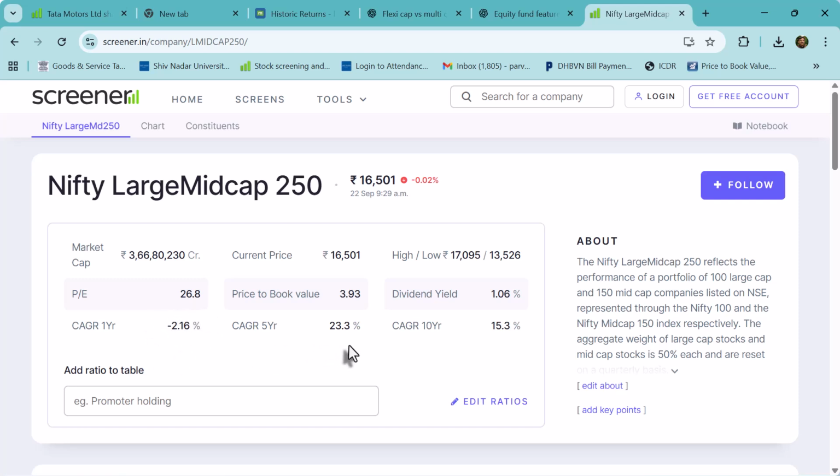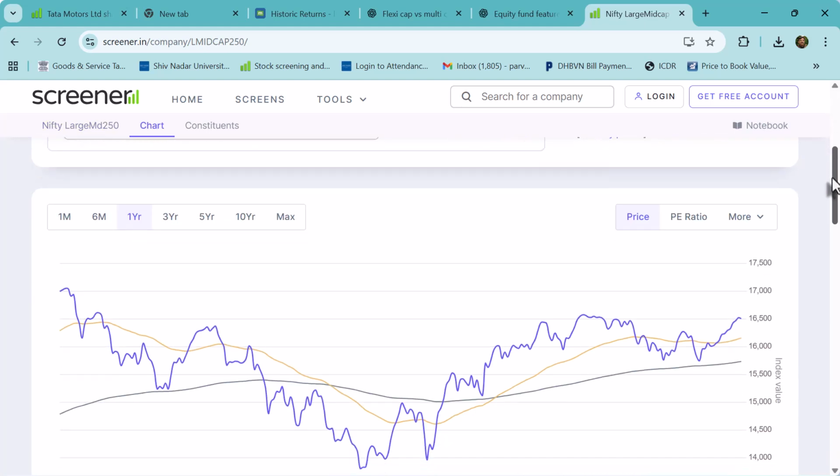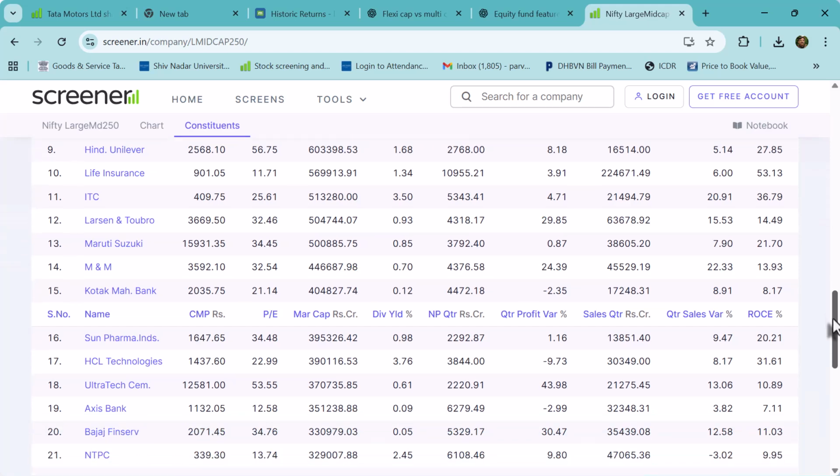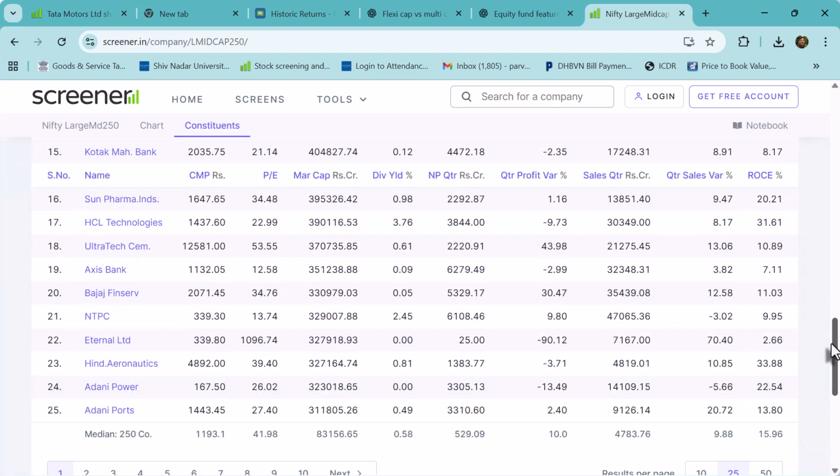In the last 5 years, the fund has given 23% return, which is a phenomenal return. And in a 10-year frame, it has given 15%, which means that if you invest in the large and mid cap companies of India for a period of 10 years, historically, it has given 15% return. So that's a very good return. And if you just go to the price chart also, then we can go to all these 250 companies which are there.